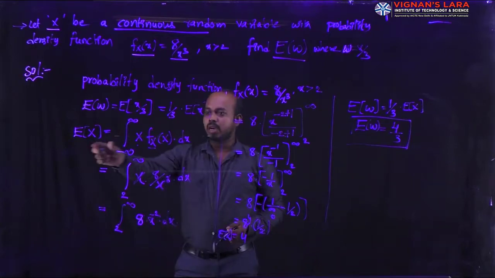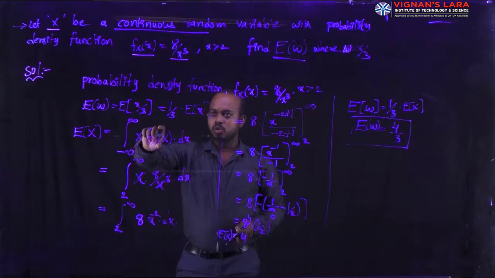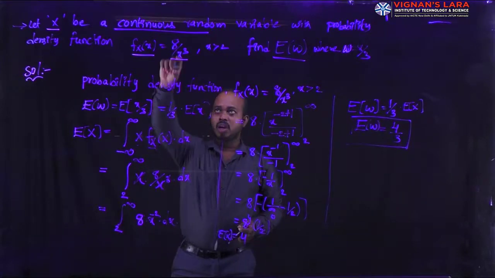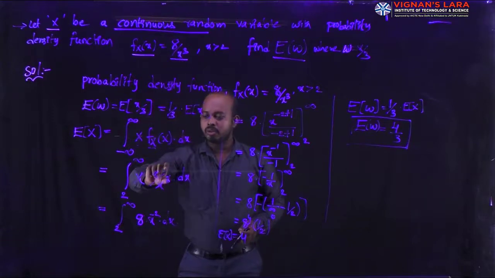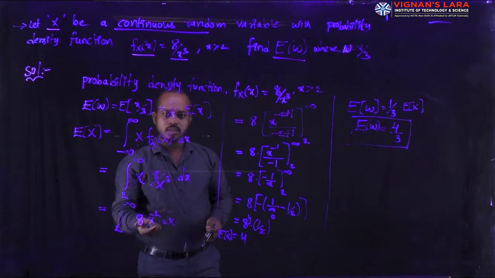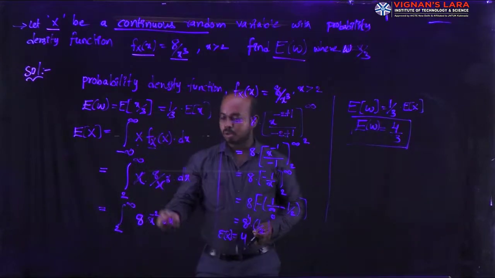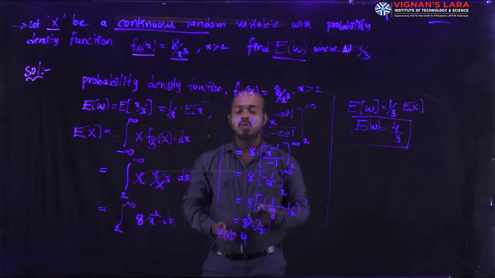For a continuous random variable we write the formula like this. In this function the density is already given. The function value is 8 by x cube. You write it in place of the density function, then the terms cancel. After that you write the constants outside of the integration. Then you apply the integration on the variable.